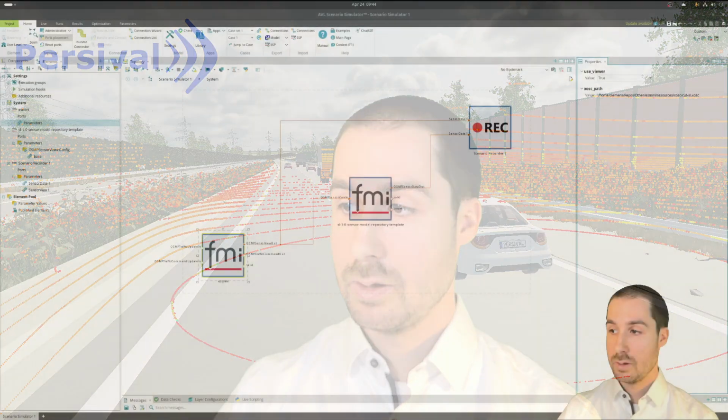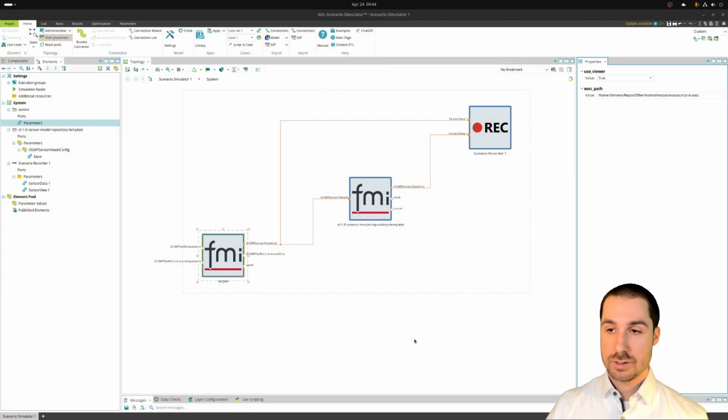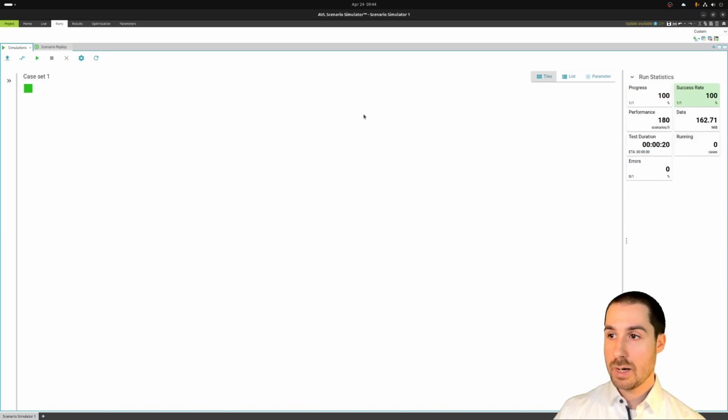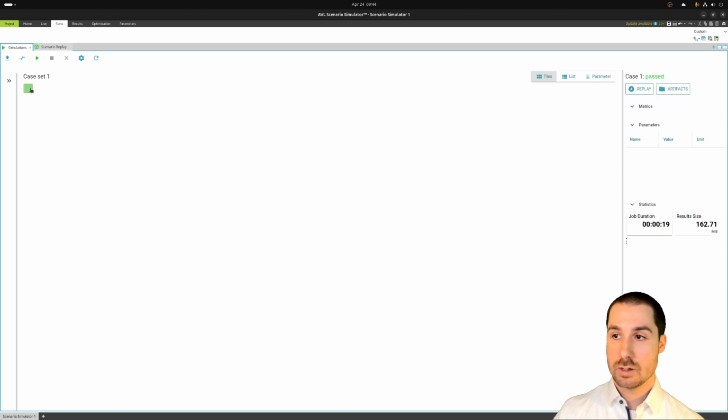If you remember from the last tutorial, we set up a co-simulation using the AVL scenario simulator. And this is the same example from last time. So we have ESMini as an open source tool for a scenario player. So it plays back an OpenSCENARIO file. And we have connected to it our sensor model. Just a quick reminder what that looked like. I'm going to play back the simulation that already ran.